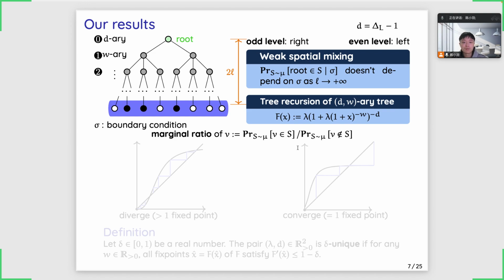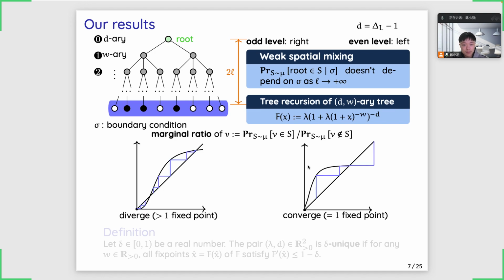So whether this system has weak spatial mixing is equivalent to whether the fixed point iteration of this recursion eventually converges to its unique fixed point. It is easy to see that when the recursion has multiple fixed points, it fails to converge, and when it only has one fixed point, it eventually converges. Moreover, the long-term convergence speed is controlled by the derivative at the fixed point.